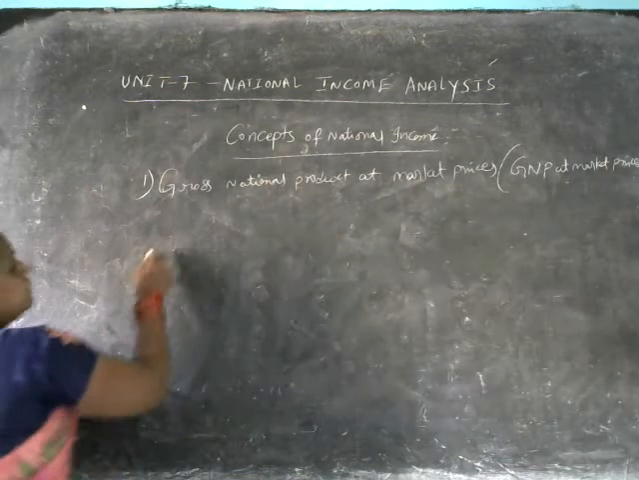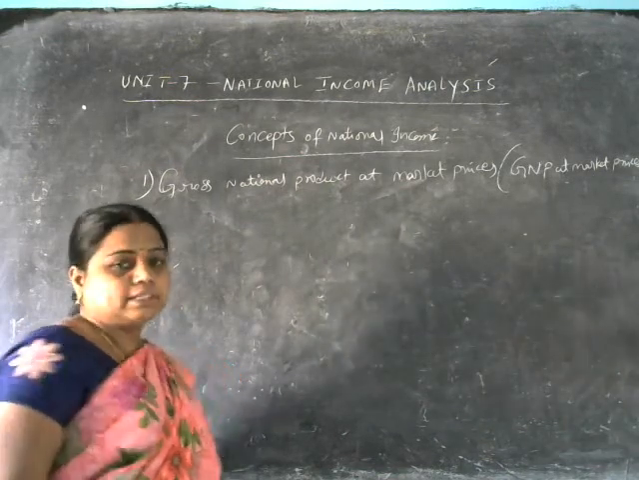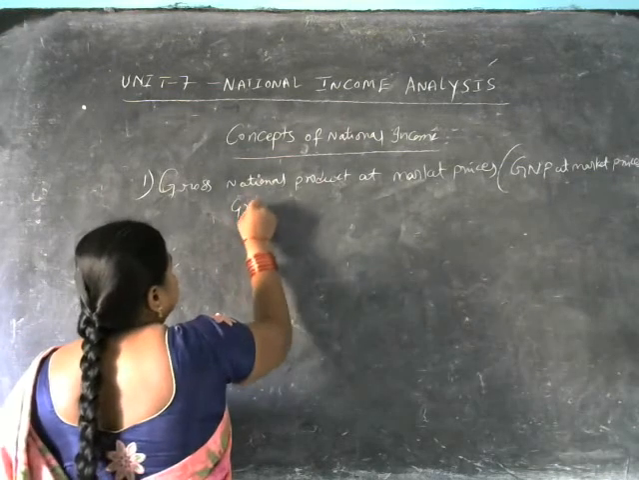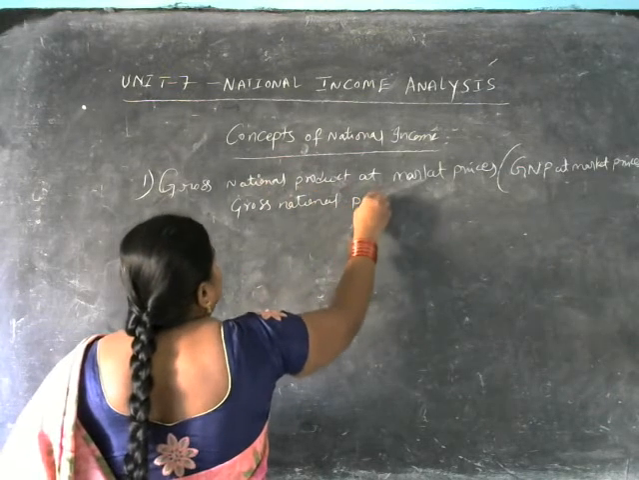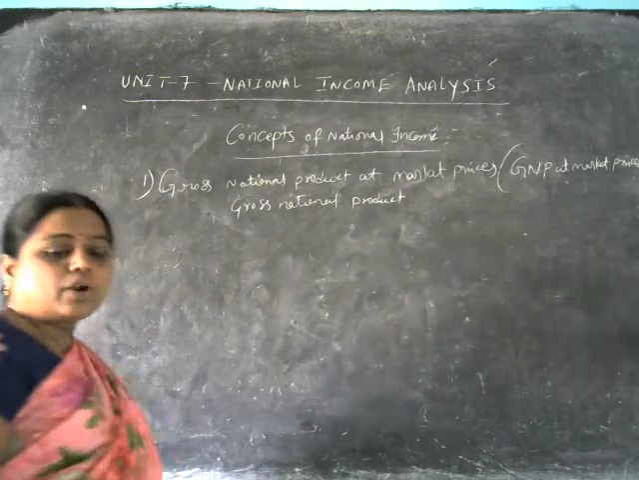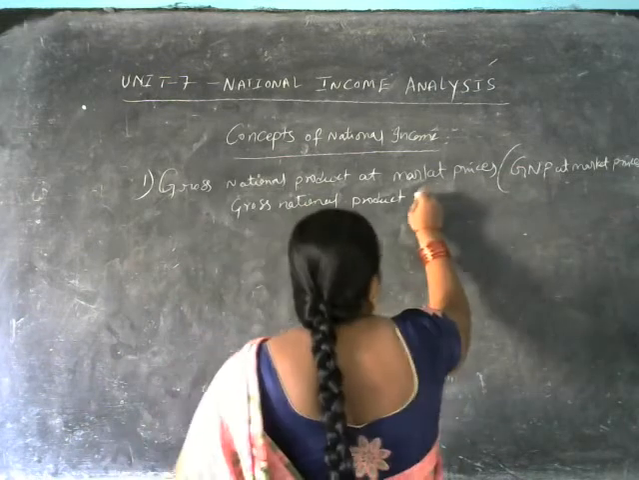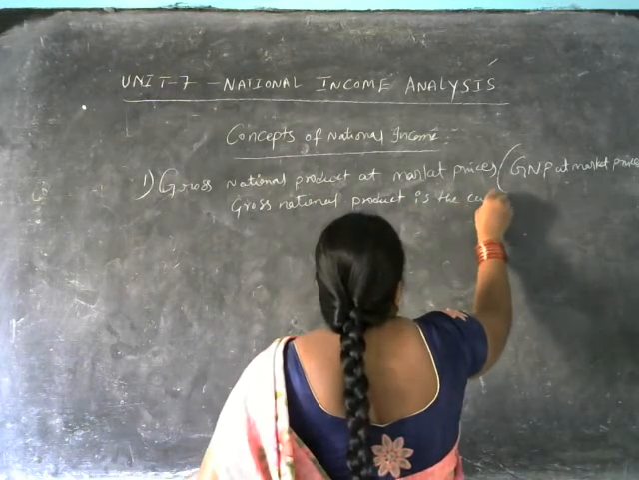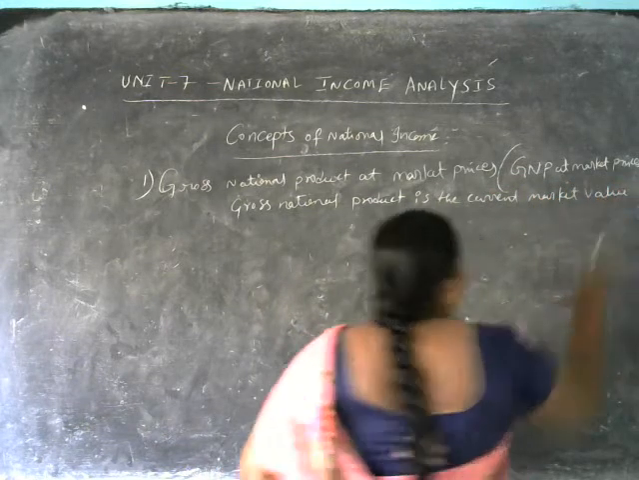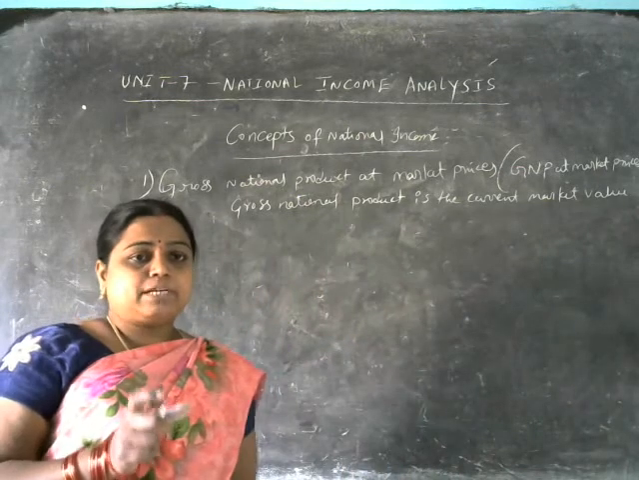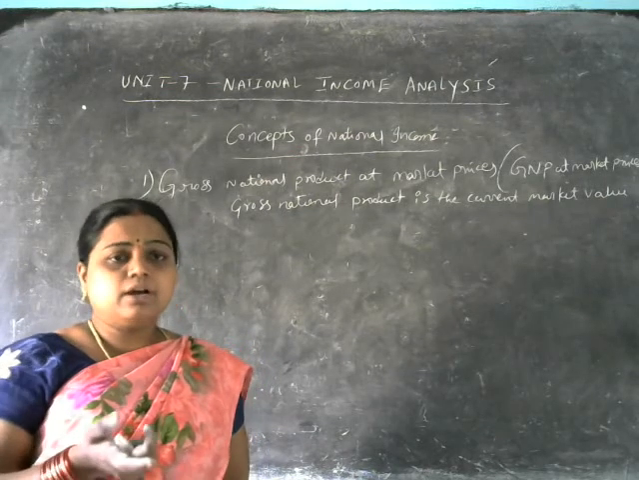So here, gross national product is the current market value. Current market value means the present prices of those particular goods and services in the market. Based on that, we are going to be calculating the gross national product.